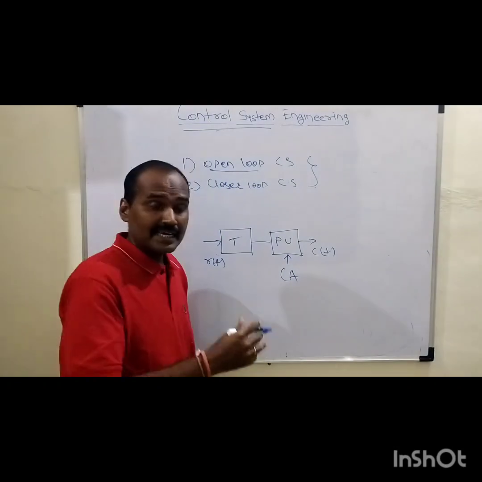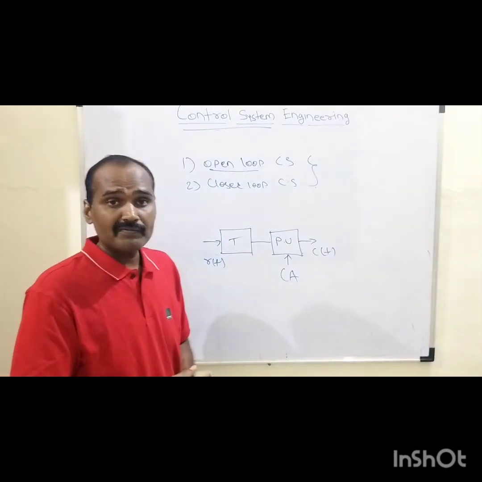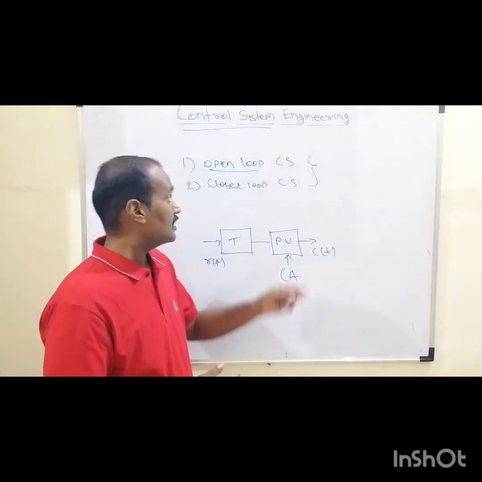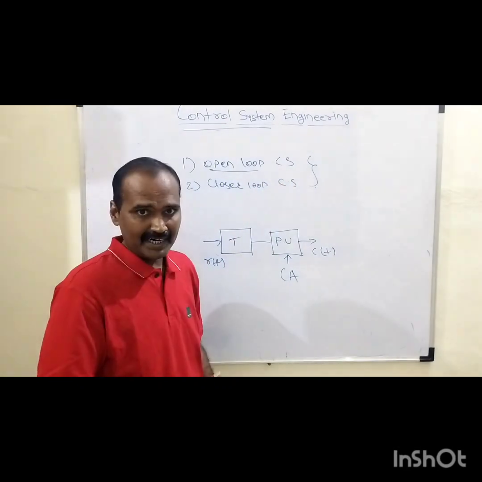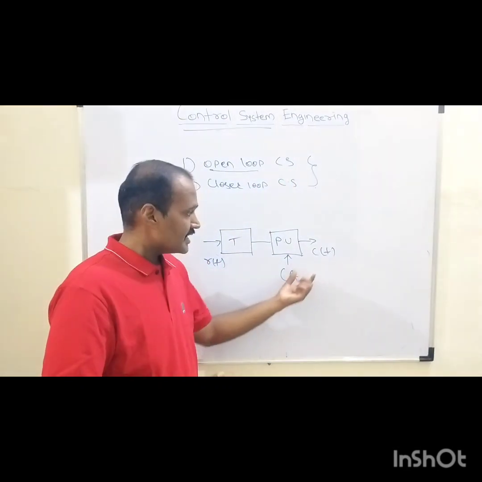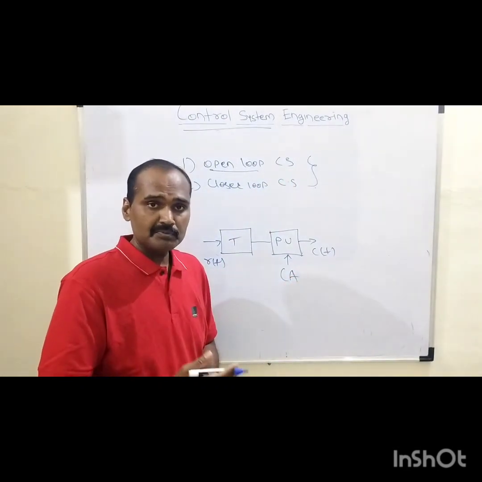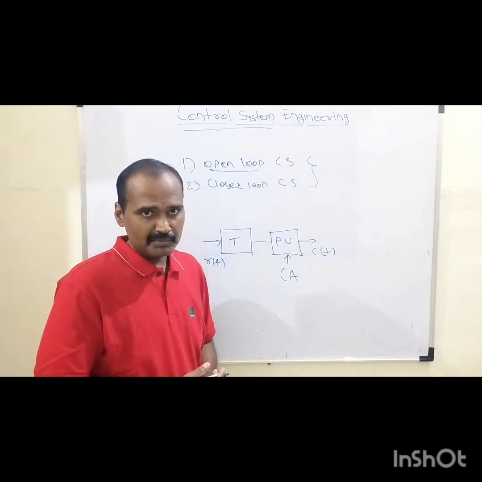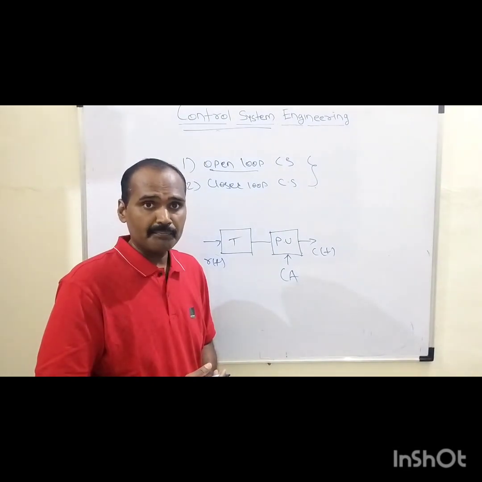When this control action has nothing to do with the actual output of that system, such a system can be called an open loop system, right? And when this control action depends upon the output of that system, such a system can be called a closed loop system, right?